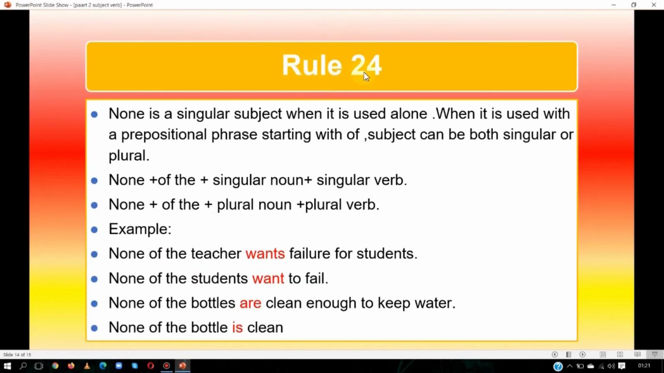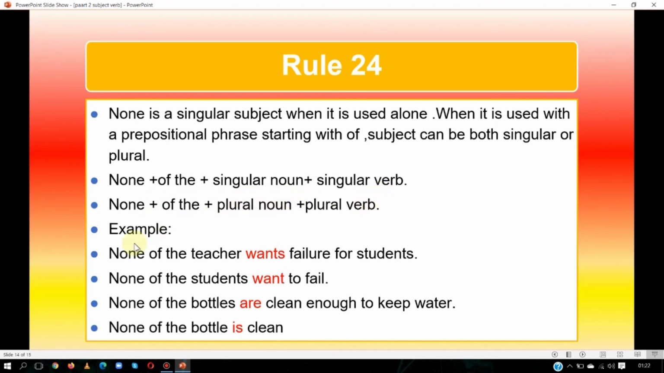Let us see rule number 24. None is a singular subject when it is used alone. When it is used with a prepositional phrase starting with of, the subject can be both singular or plural. How? At first we will use none, after that the of phrase, after that a singular noun. If there is a singular noun, we will use a singular verb. Similarly, we will use none at first, after that the of phrase, after that a plural noun, and when there is a plural noun, we will use a plural verb.